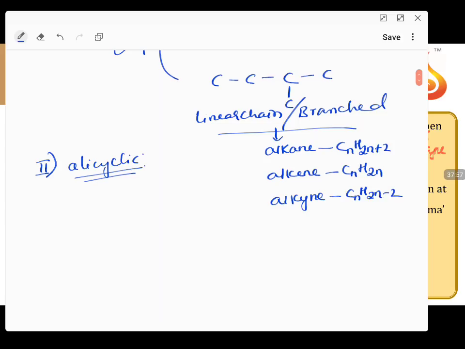Now alicyclic compounds are those compounds which have a cyclic ring with aliphatic carbon chain. Cyclic rings with aliphatic hydrocarbon properties.